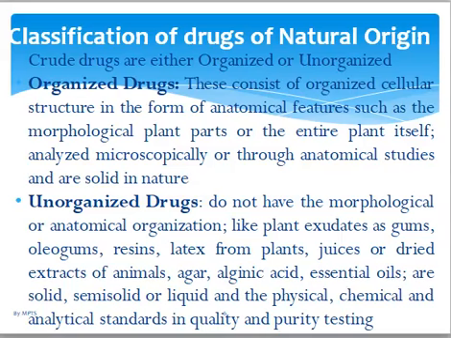Let's talk about how we classify vegetable drugs. Most of these can be organized or unorganized. Now, what are organized drugs? These consist of organized cellular structure in the form of anatomical features. These are gotten from different plant parts, or the entire plant itself, and they can be studied microscopically or anatomically, and mostly they are solid in nature.